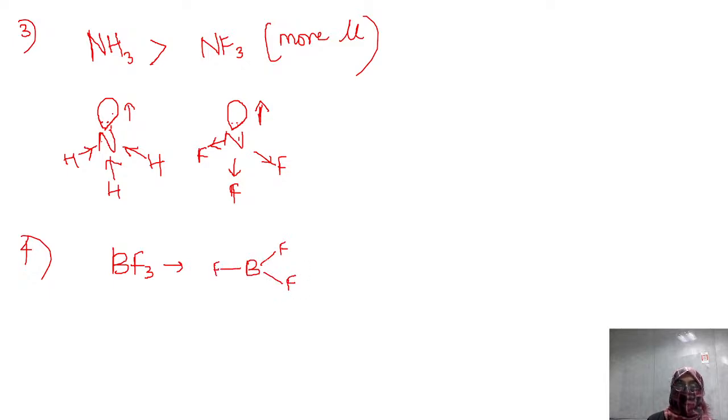Between boron and fluorine, obviously the electronegativity is towards fluorine. Again you can see one is moving up, these two are moving down, and they cancel. That's why we say BF3, though it is not linear and not tetrahedral, has zero dipole moment, because one fluorine is on one side and the rest are on the opposite side, hence cancelling the dipole moment.